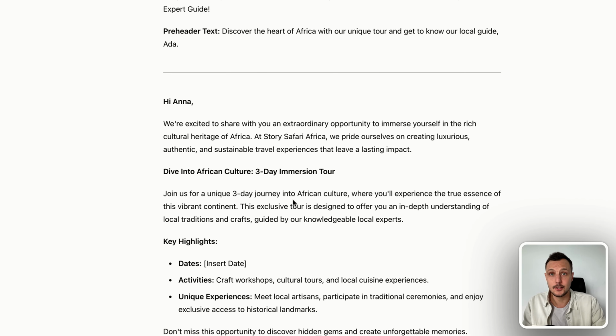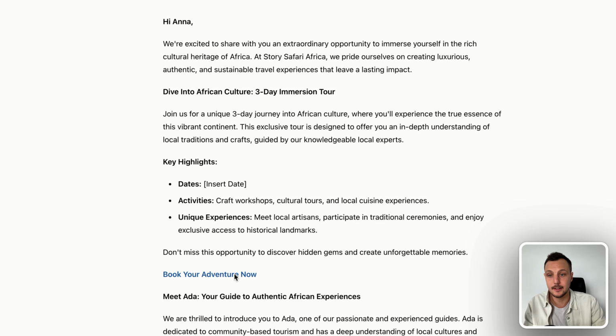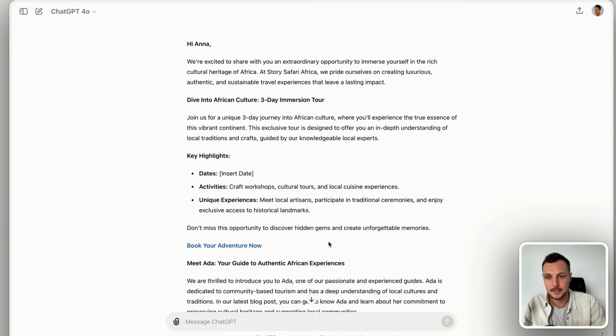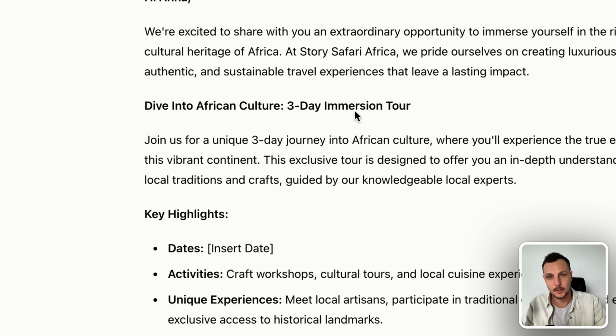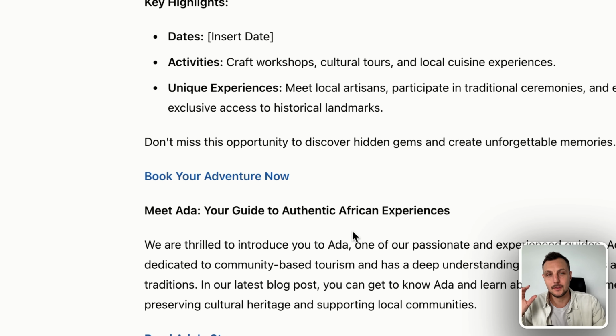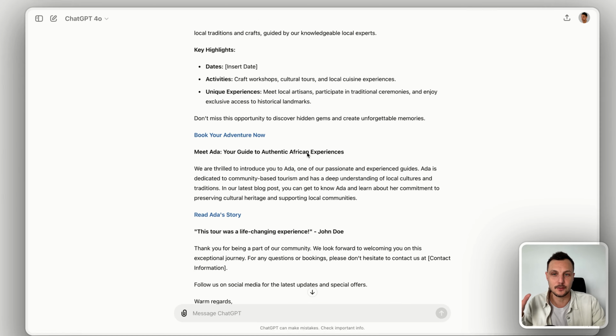We can see a clear structure inspired by what we've seen from Much Better Adventures. So clear headings, a little bit of text, and then a clear click through to Story Safari's website, and a split between these two components. The product that we're selling, but then also the editorial content and information from our blog.